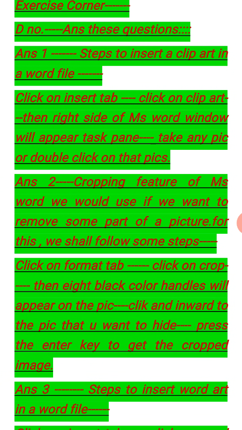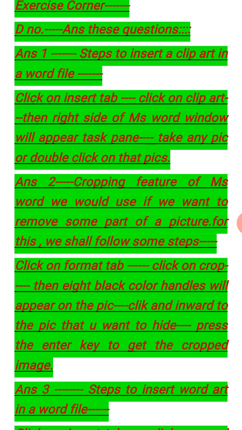Second question, what is the feature of cropping? Cropping means if you want to remove any portion of an image, or decrease or increase the size of a picture, then we use cropping. We use the cropping feature of MS Word if we want to remove some part of a picture.